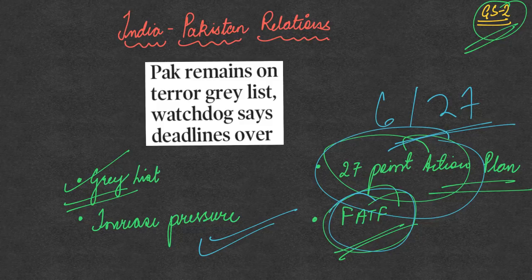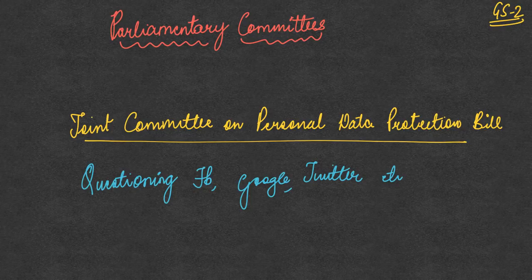Now let's move on to the next topic. The next topic we'll be talking about is regarding parliamentary committees. You may have a question in your GS Polity paper, that is the GS2 paper, about parliamentary committees: what they are, how they function, what is the importance of these committees, and also maybe the issues faced by these committees. Since April, we have come across several very good examples of the effective functioning of parliamentary committees, which we have discussed. Apart from that, we have also taken up a question and discussed some of the issues due to which the working of parliamentary committees is not up to the mark.